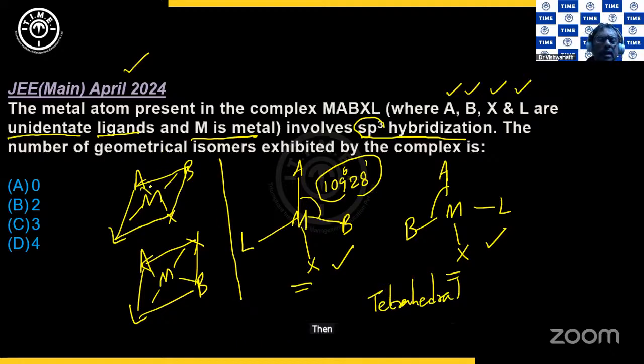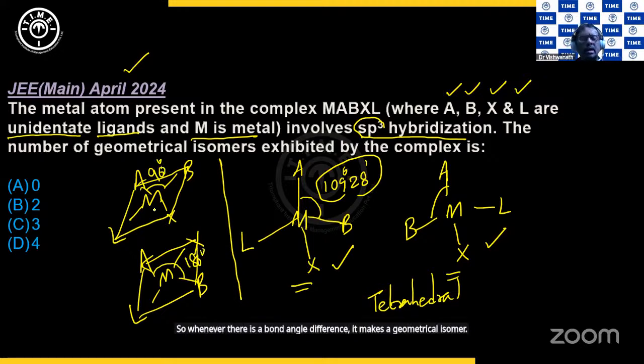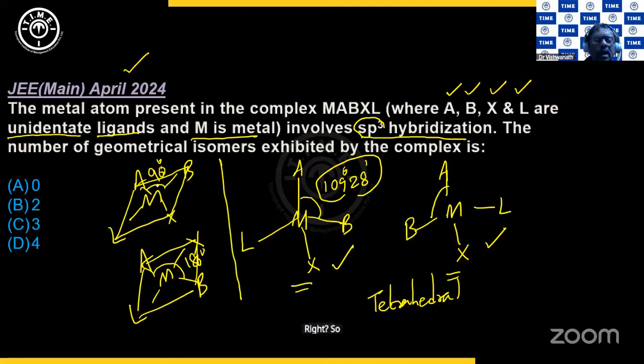Then look at this. AMB bond angle is 90 degrees, whereas here AMB bond angle is 180 degrees. So there is a difference. So whenever there is a bond angle difference, it makes a geometrical isomer, right? So A to M to B, the bond angle is 90, whereas here in the second one, the A to M to B is 180 degrees. So these two are geometrical isomers.